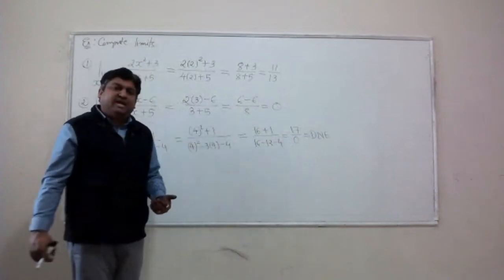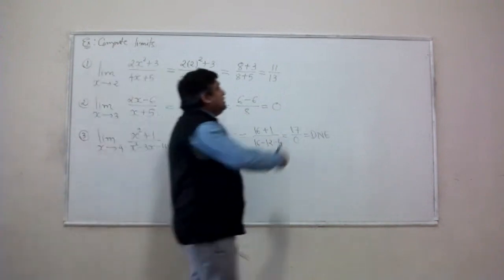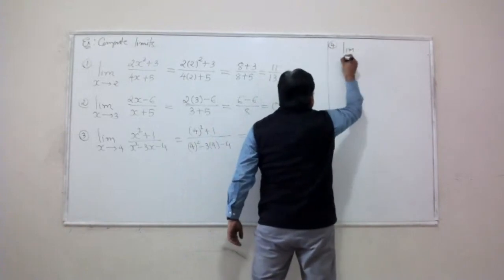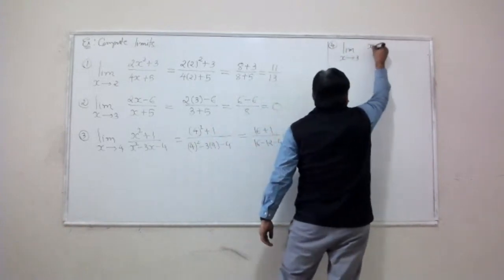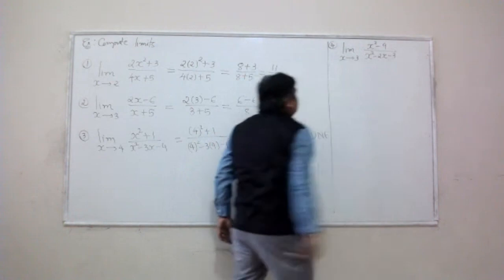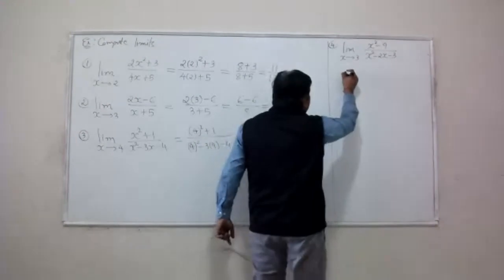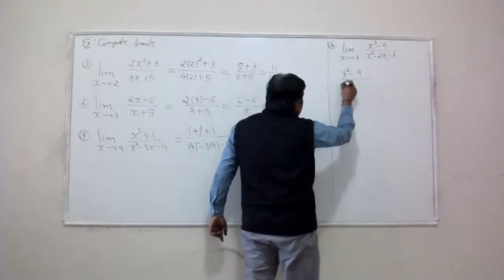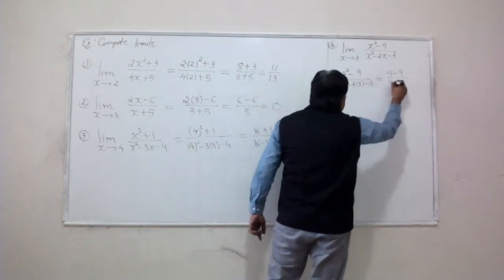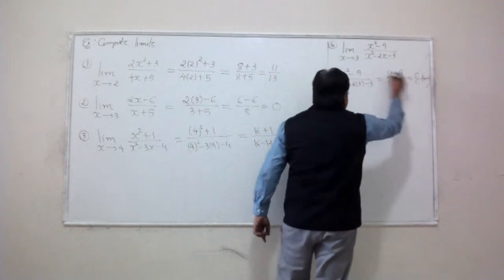Now there was one special case. What if you get 0 in the top and 0 in the bottom as you plug x equal to a into your function? For example, let's say I ask you to calculate this limit as x approaches 3 of (x squared minus 9) over (x squared minus 2x minus 3). Plug x equal to 3 into your function and see what happens. Look, 3 squared minus 9 over 3 squared minus 2 times 3 minus 3. 9 minus 9 in the top, 9 minus 9 in the bottom. Indeed, an indeterminate form of the limit.